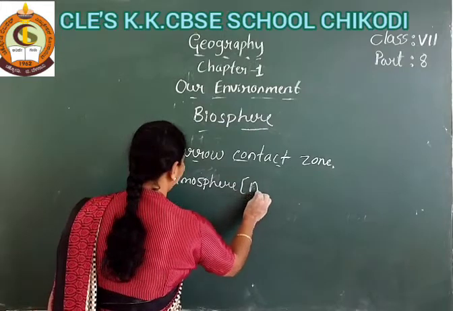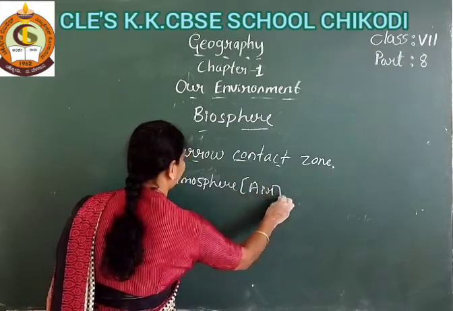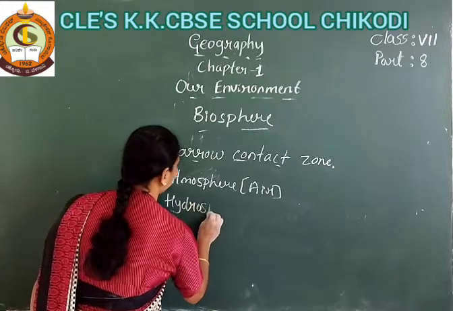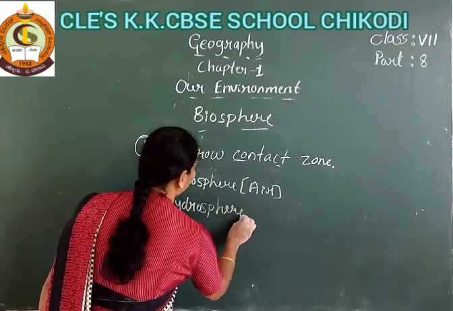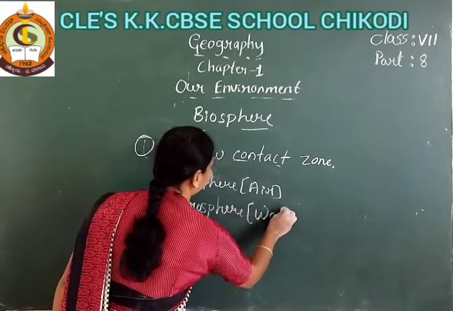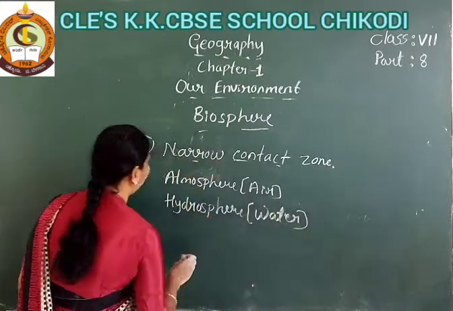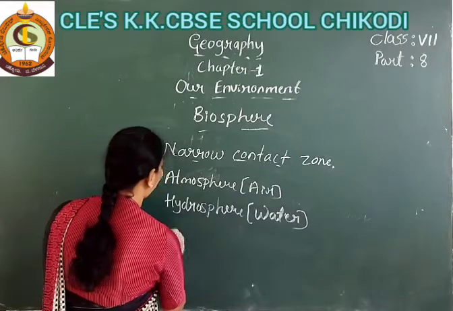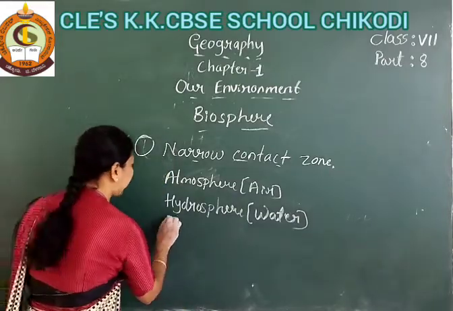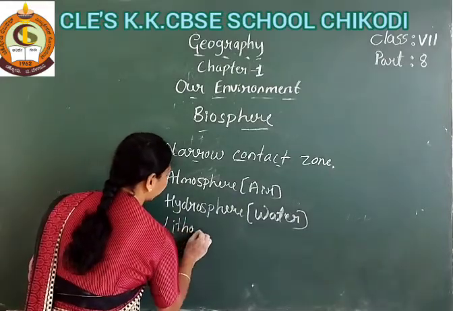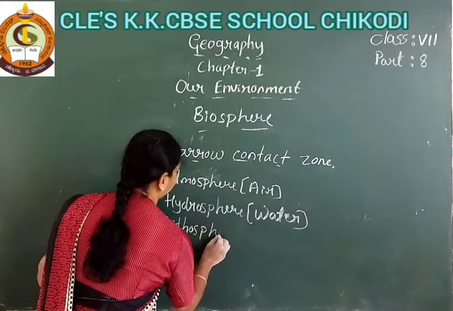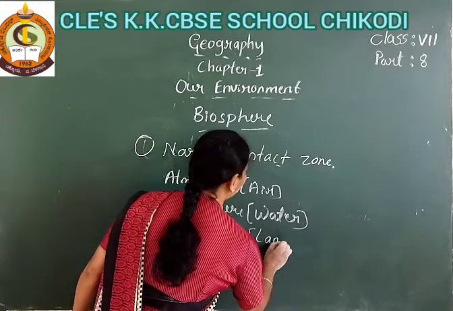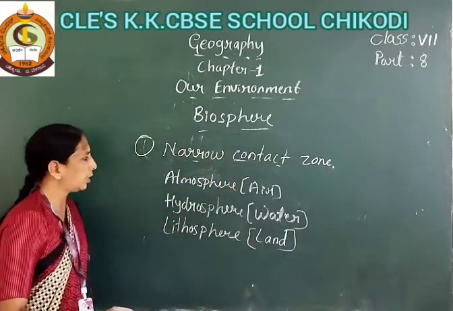That is air, hydrosphere, it is water. And next it is also atmosphere, hydrosphere and lithosphere. Lithosphere means land. Okay, student?